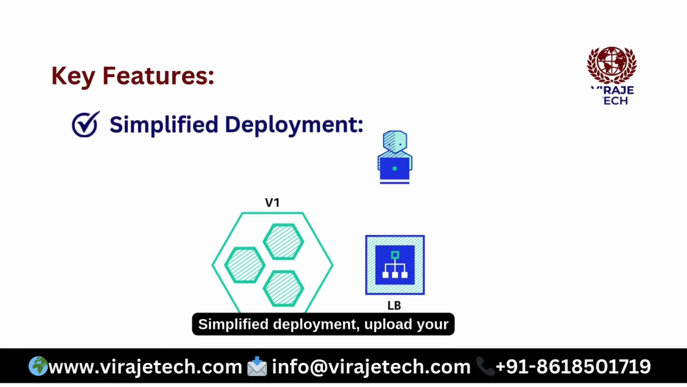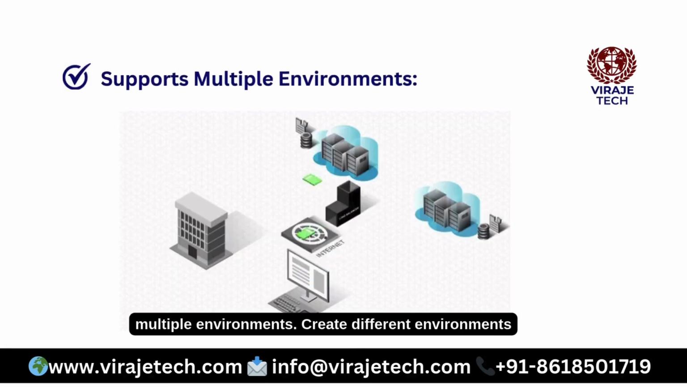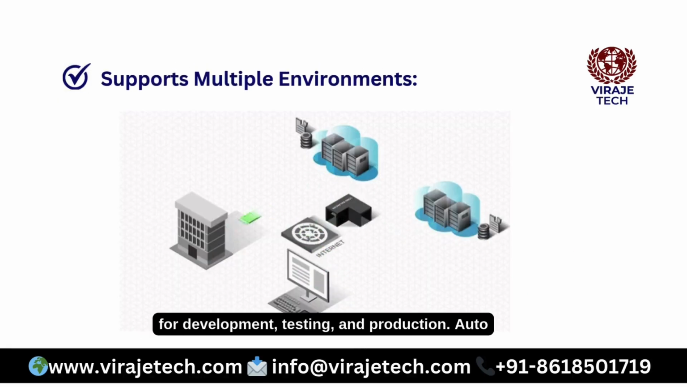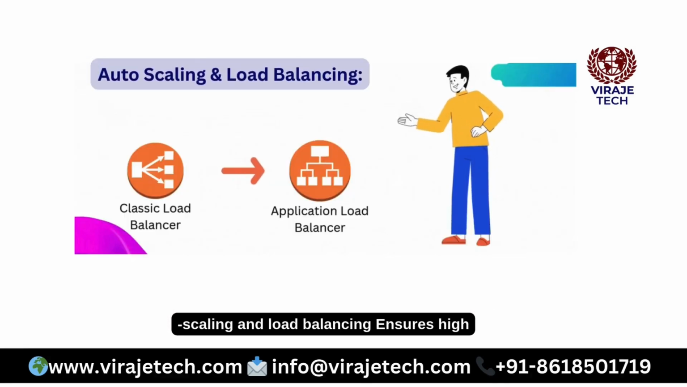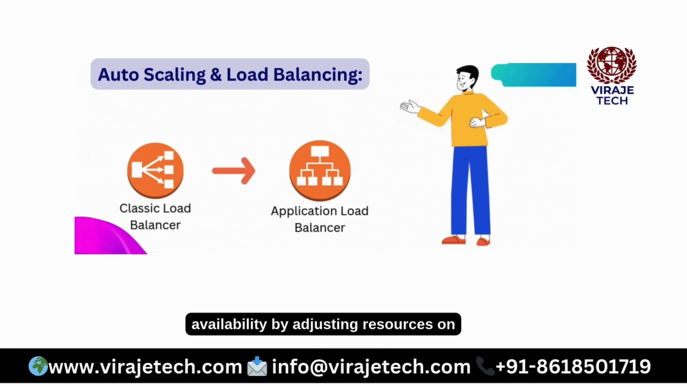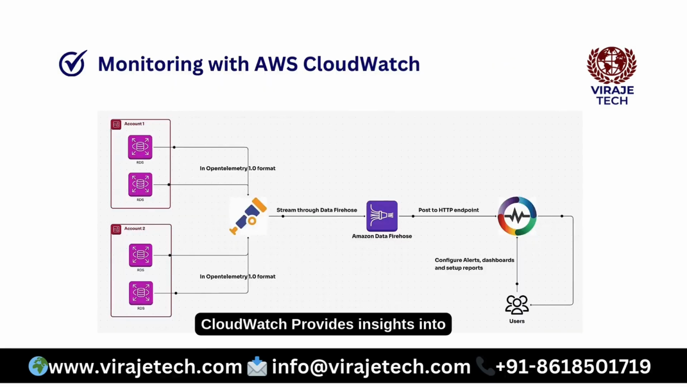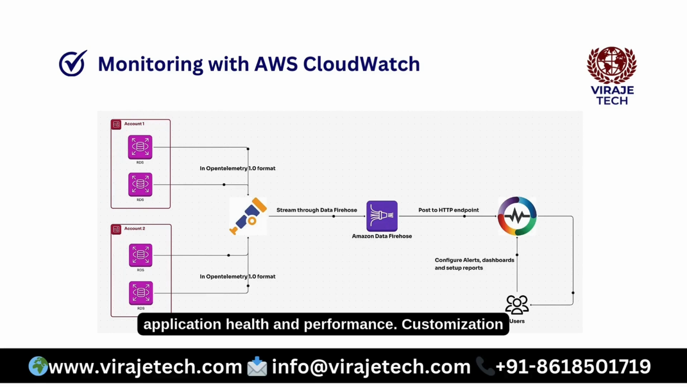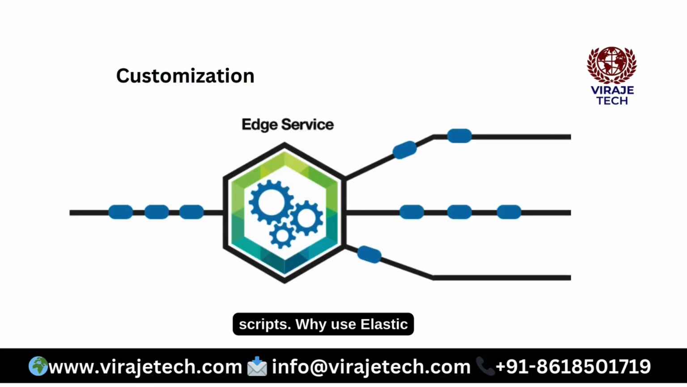Key features: simplified deployment, upload your code, and Elastic Beanstalk handles provisioning, load balancing, auto-scaling, and monitoring. Supports multiple environments. Create different environments for development, testing, and production. Auto-scaling and load balancing ensures high availability by adjusting resources based on traffic. Monitoring with AWS CloudWatch provides insights into application health and performance. Customization: you can modify environment settings, configure instance types, and add custom scripts.